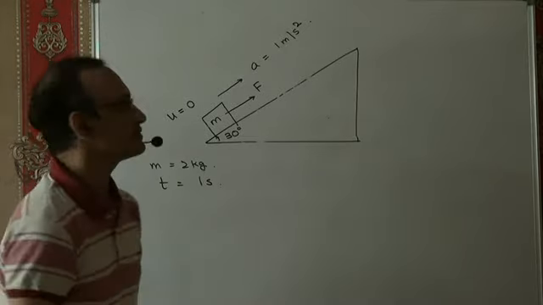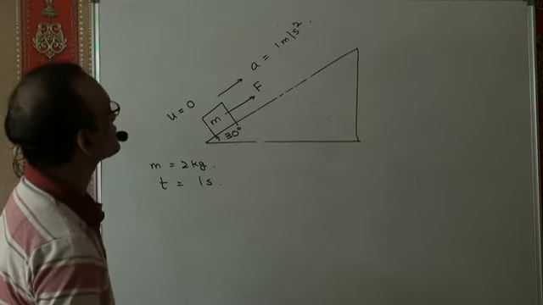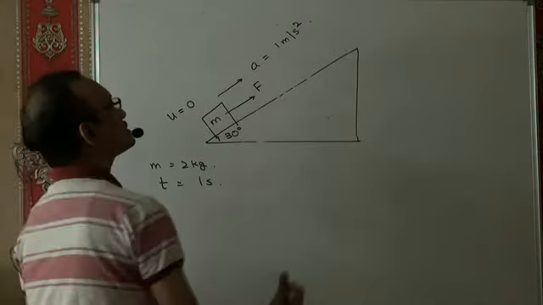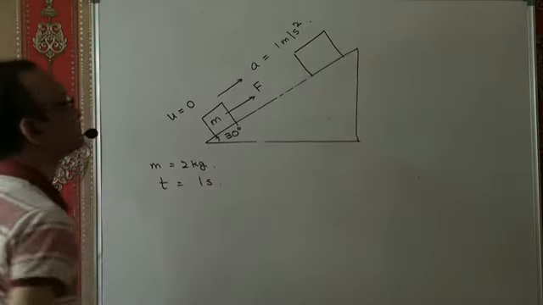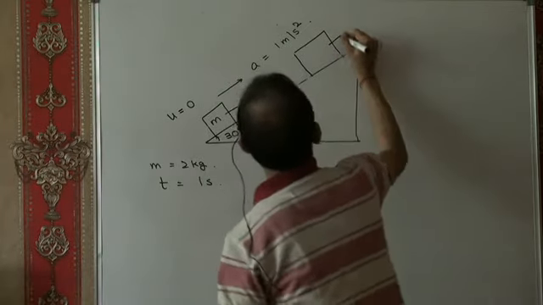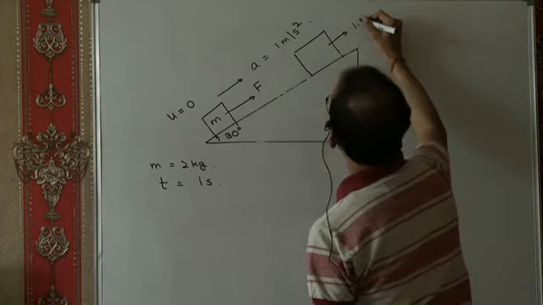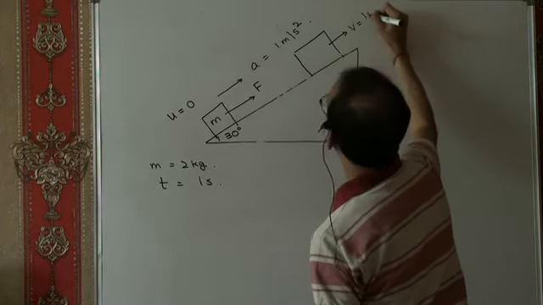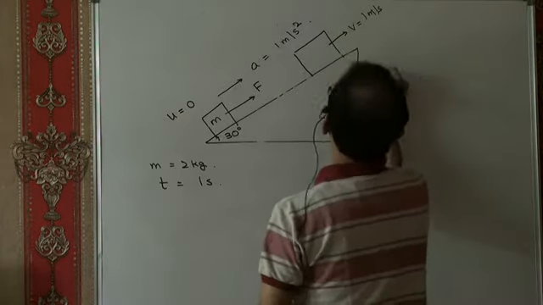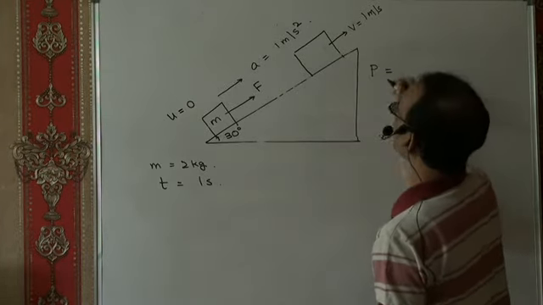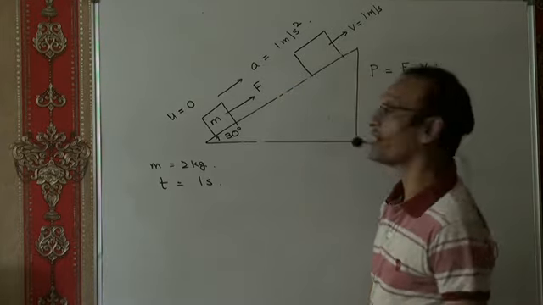Now it doesn't even matter. Power delivered by this force is simply going to be force into velocity. What's the velocity at the end of 1 second? At, 1 into a into t. That means velocity is 1 meter per second. So what's the power delivered by this force at t equal to 1 second? It would be force F into velocity v.